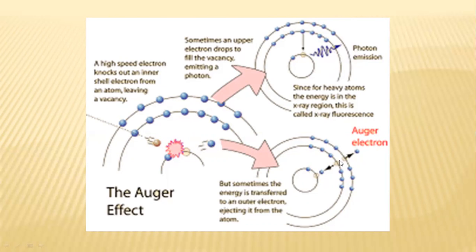So what happens is that this energy comes in from here, and the energy is transferred to the outer electron, and the electron which is emitted is called the Auger electron. So the energy is just transferred from one electron to another electron. So this is the Auger effect, and this is a non-radiative transition.